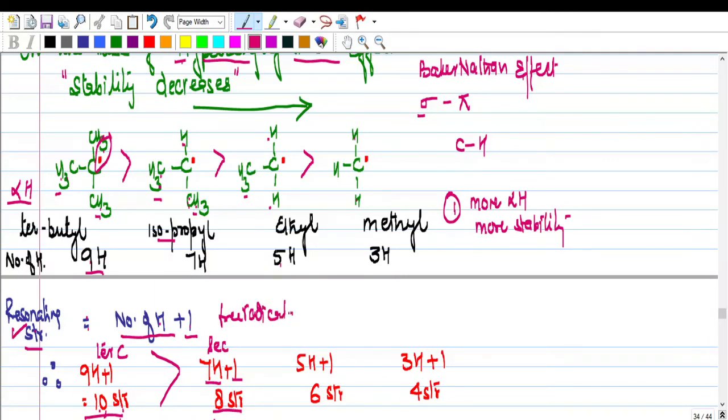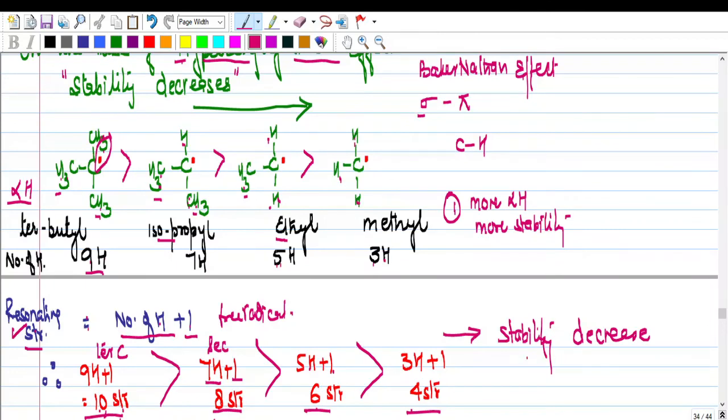Likewise for primary, let's take the example of ethyl: 3, 4, 5, so 5 hydrogens plus 1, 6 structures. For methyl, 3 hydrogens plus 1, so there are 4 structures. As the number of structures decreases, the stability also decreases, and when stability decreases, the reactivity order will increase.